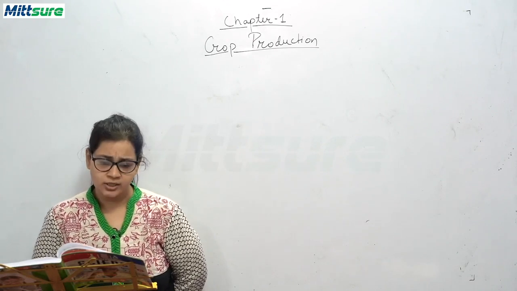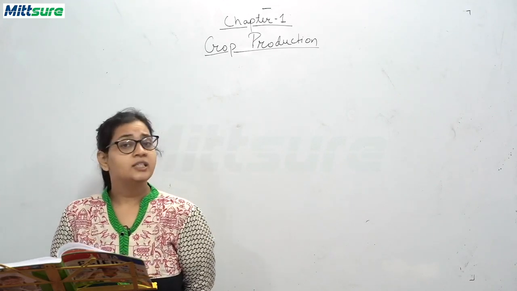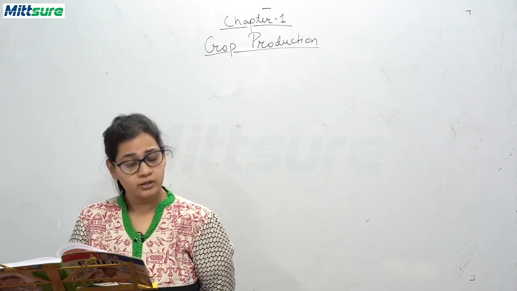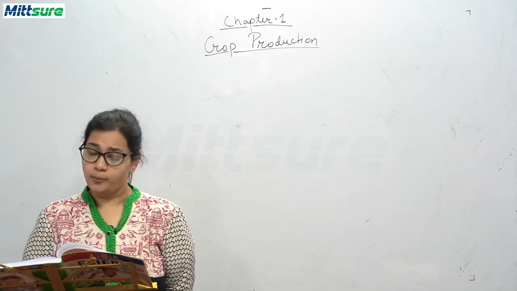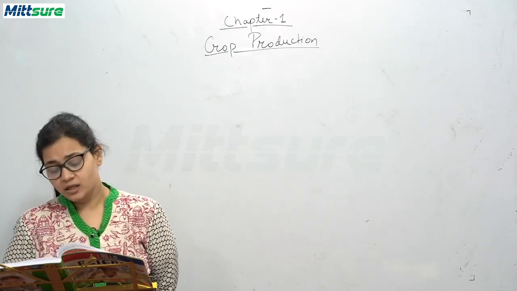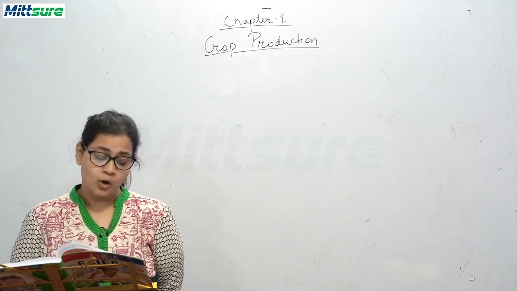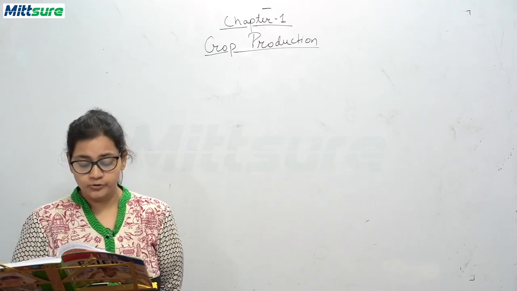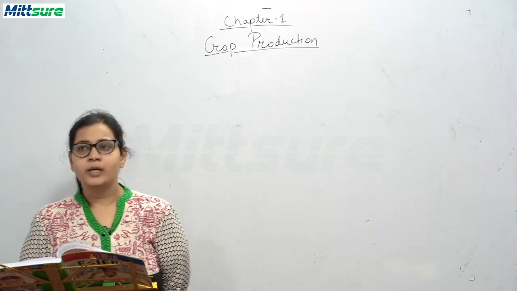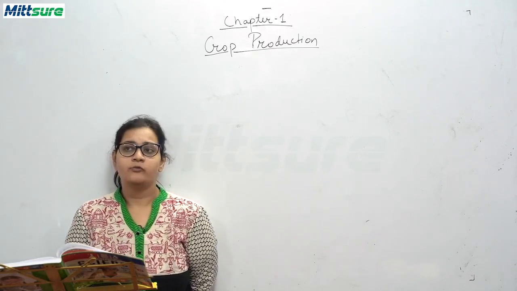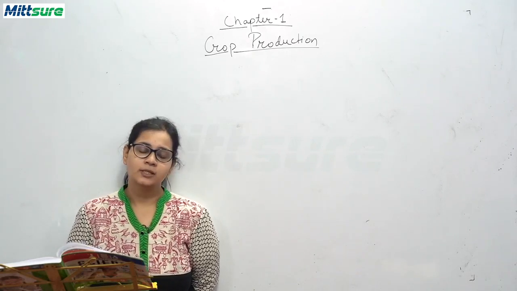So, the first question is, a farmer continuously adds manure and irrigates his field properly, still the plants are not very healthy and strong. What should he do to improve his crop? He can do many things. First, he can change the quality of his seeds.